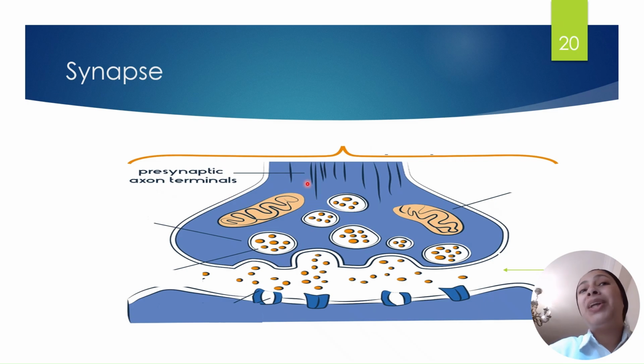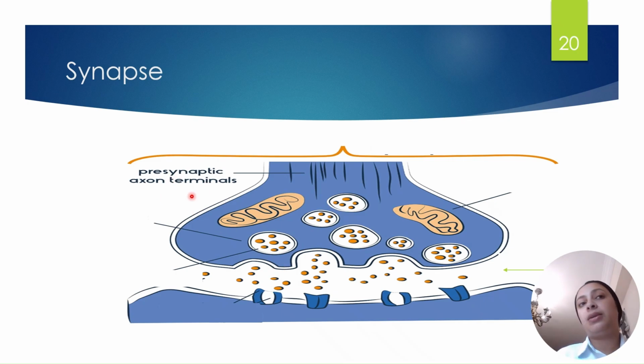We call it the presynaptic membrane. Pre means before. This is the synapse. What is the synapse? It is the gap or the space between two neurons. We also call it the synaptic cleft.